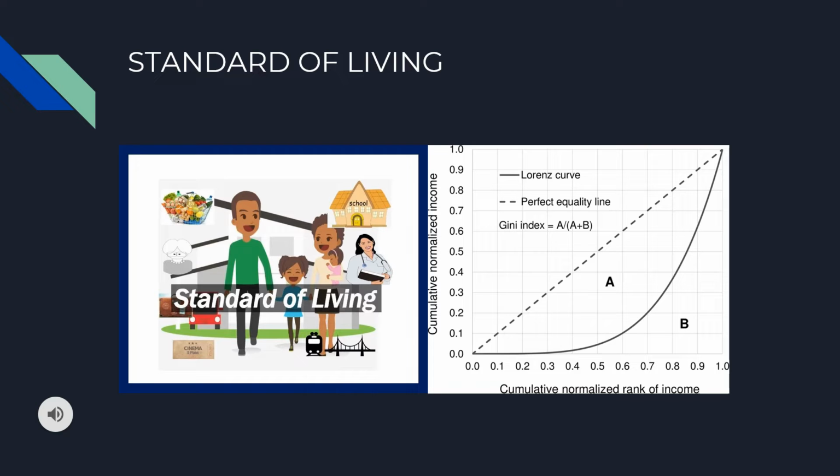Standard of living can be referred to as the level of wealth, stability, comfort, and overall quality of life available to someone in a particular area. The Gini coefficient is a number that tries to represent the level of income inequality in a country, 0 being no income inequality, 1 being total income inequality. The Gini coefficient is effective in determining a country's standard of living.